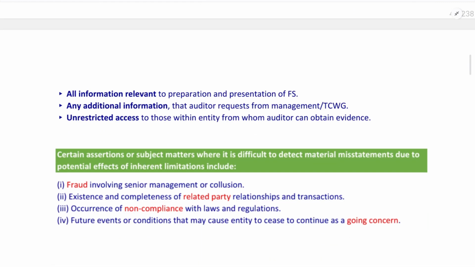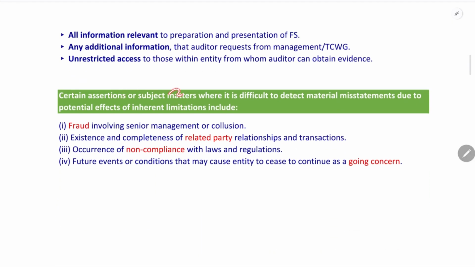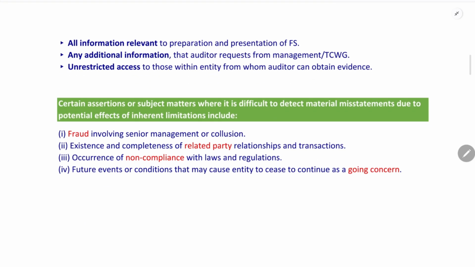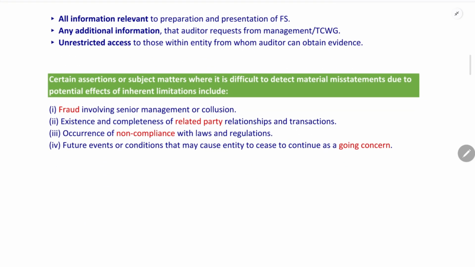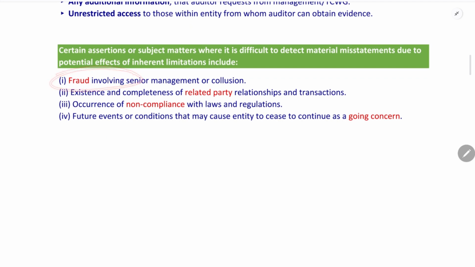the management has to give the auditor access to inquire of the persons in the organization. Certain assertions or subject matter where it is difficult to detect material misstatement due to the potential effect of inherent limitations. What are the other inherent limitations? Due to fraud involving senior management or collusion among the employees or management. When there is a fraud involving senior management, the fraud may not be detected. Existence and completeness of related party relationships and transactions. When there is a related party transaction, the auditor may not be able to detect the material misstatement.